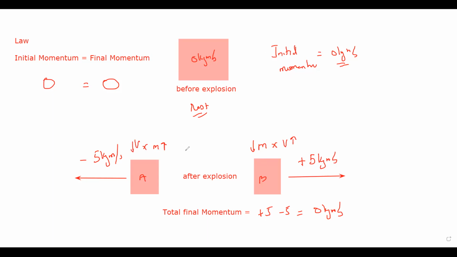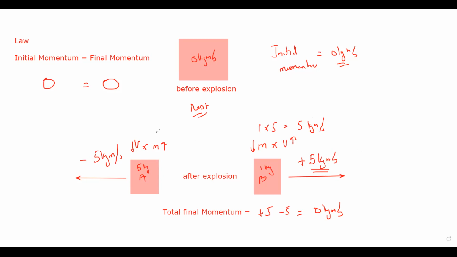I will give an example. Say this B was 1 kilogram and A is 5 kilogram. So we want the final momentum of B to be 5. So how can it be 5? Mass is 1 and its speed should be 5. So 1 multiplied by 5, its momentum will be 5 kilogram meter per second.